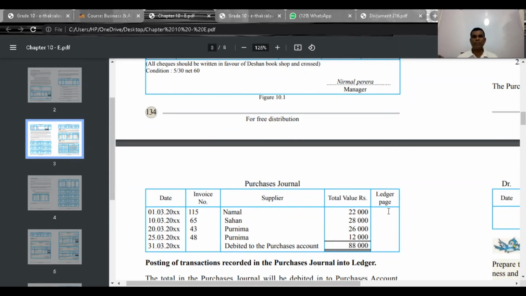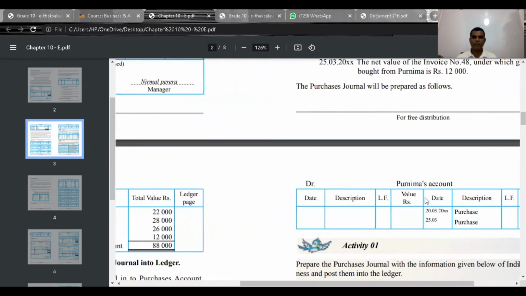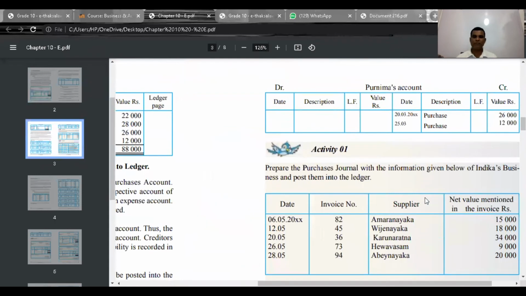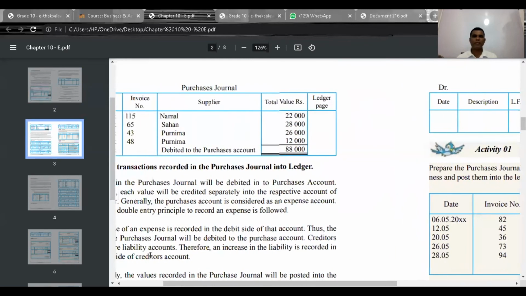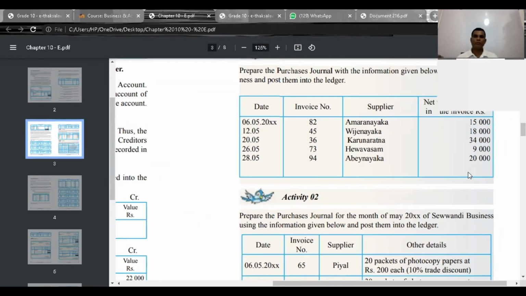Now here the problem is that everything is there in this draft, but there is no sentence debited to purchases account, and this is not valid. Instead, this should be total. Pay attention to this format. Here you take the total value and write debited to purchases account. That's all. Right. Now let's move on to the second one.